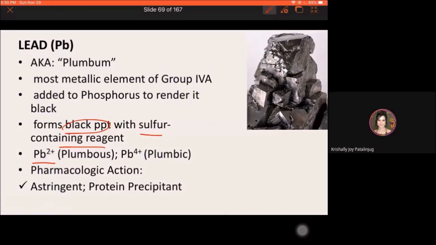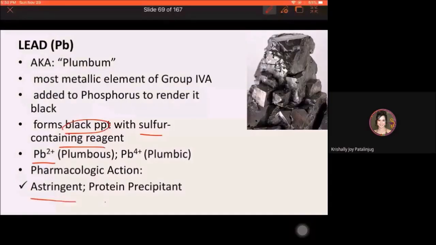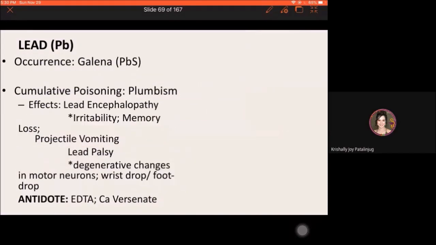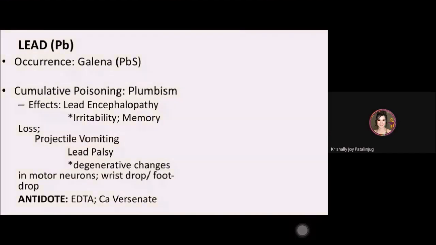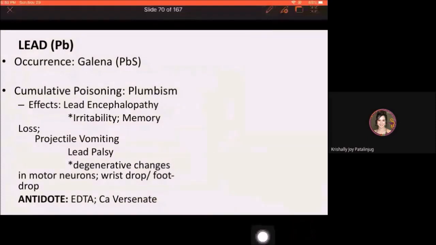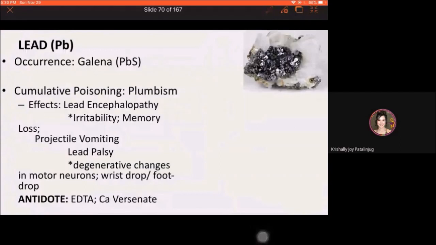Alright. Then for the pharmacologic actions of lead, there are compounds of lead that are used as astringent and also protein precipitant. Okay. Natural occurrence of lead in a form of galena. So that is the galena, the lead sulfide. Now with the toxicity, very poisonous yung lead. Okay? Very toxic yung lead element.